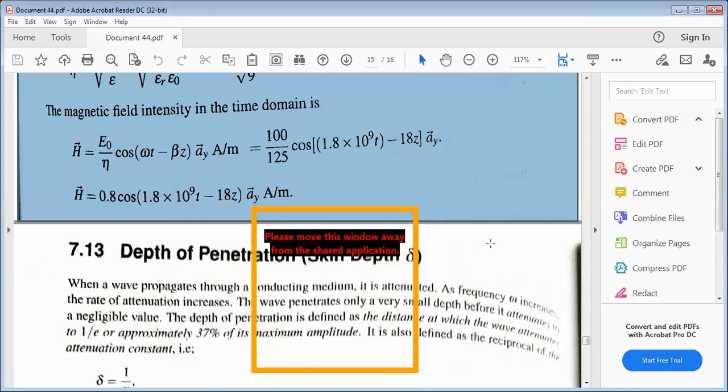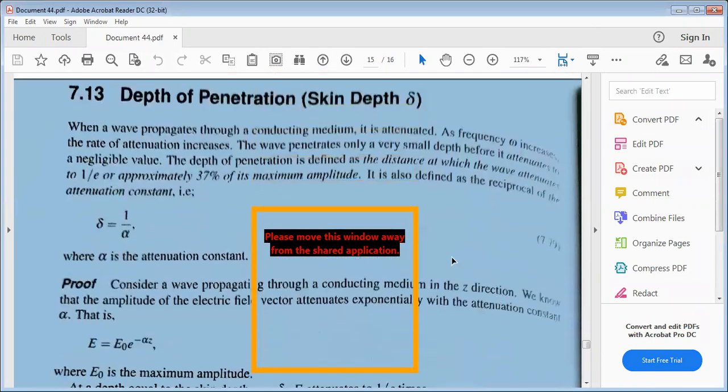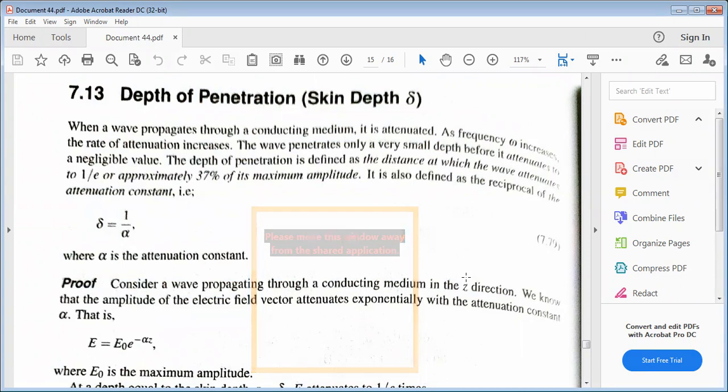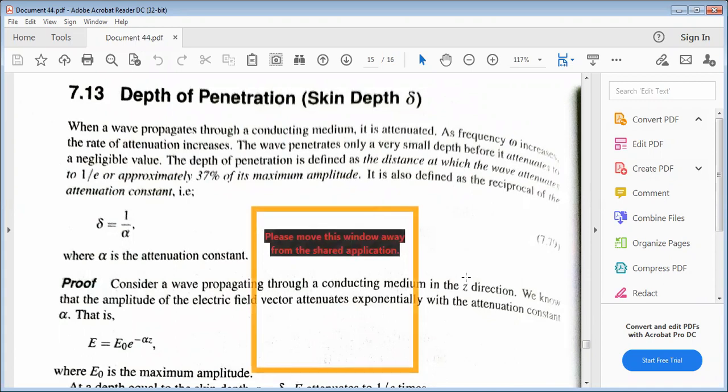Okay, and this is the last concept: depth of penetration, or skin depth. This is very important in short answer questions and competitive examinations. When the wave propagates through a conducting medium, it is attenuated. What does it mean? When the wave is passing through that conducting medium, the resultant field strength or amplitude decreases with respect to travel distance.